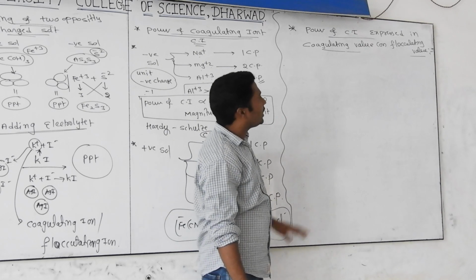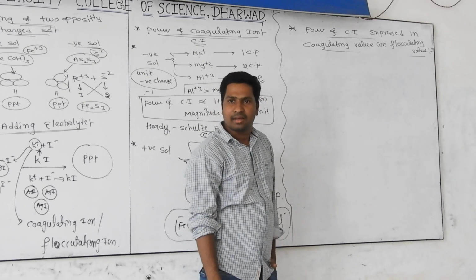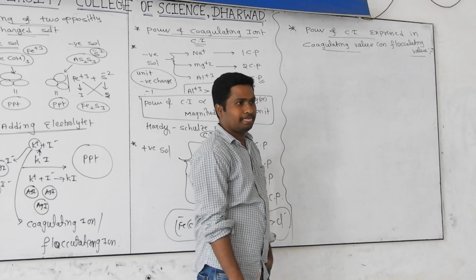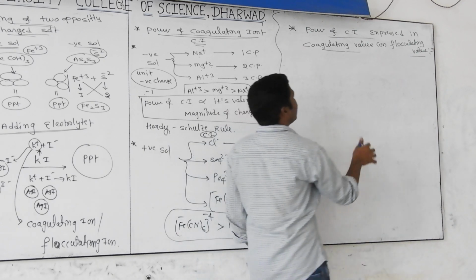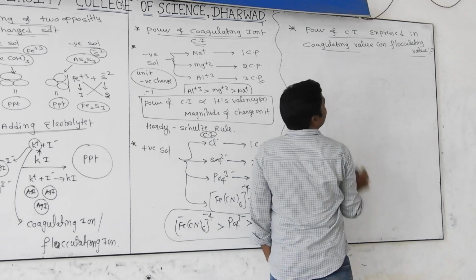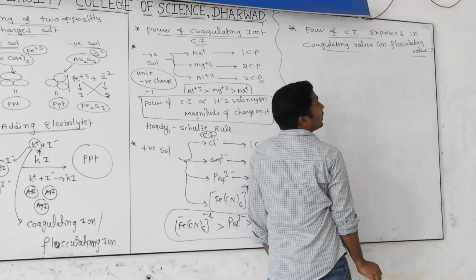One is the coagulating value, or also called the flocculating value. What is the meaning of this? Observe very carefully. The power of the coagulating ion will be expressed in coagulating value.